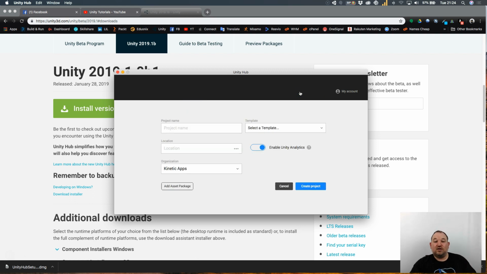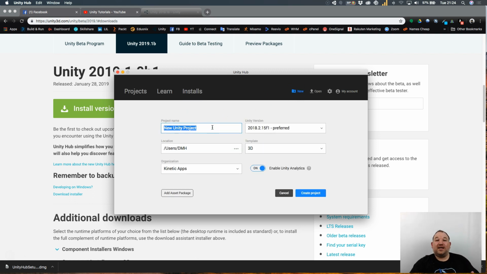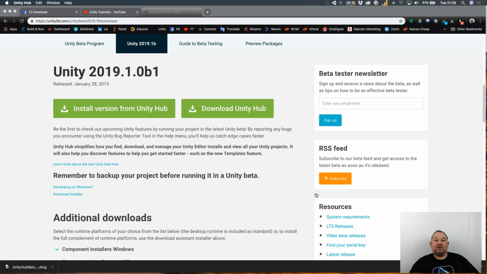So I want you to click on New. And here we can name our project. I'm just going to call it Workspace Demo. There we go, as that's what this is. And I'm going to use Unity 2019 as my Unity version. Now you can choose your own location to save your different projects, and we're going to use a 3D template, so everything else is fine. This is the name of my old account for Unity, so don't worry about the organizational side. And once you've got everything set up, simply click Create Project.